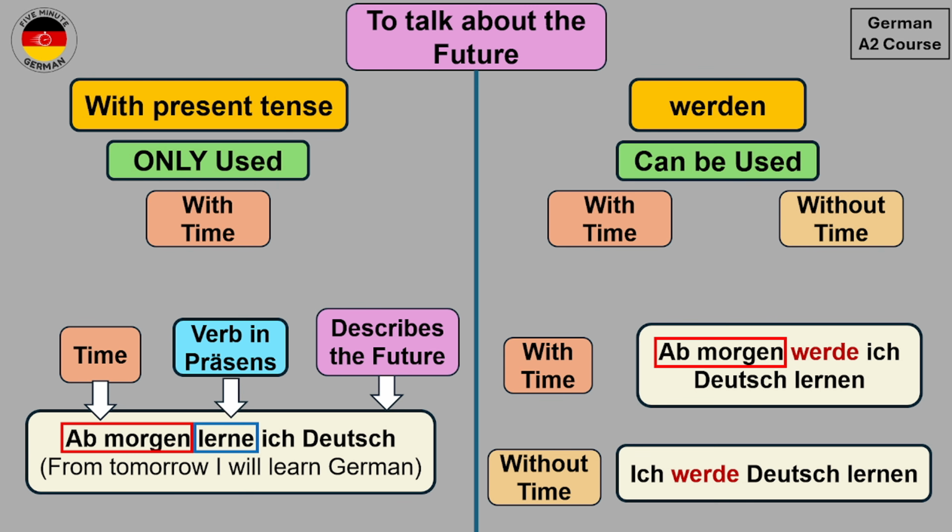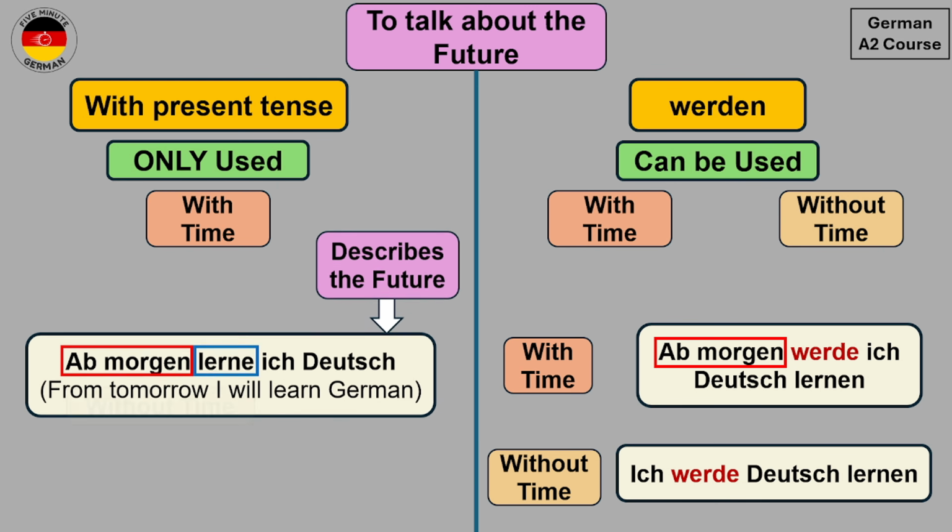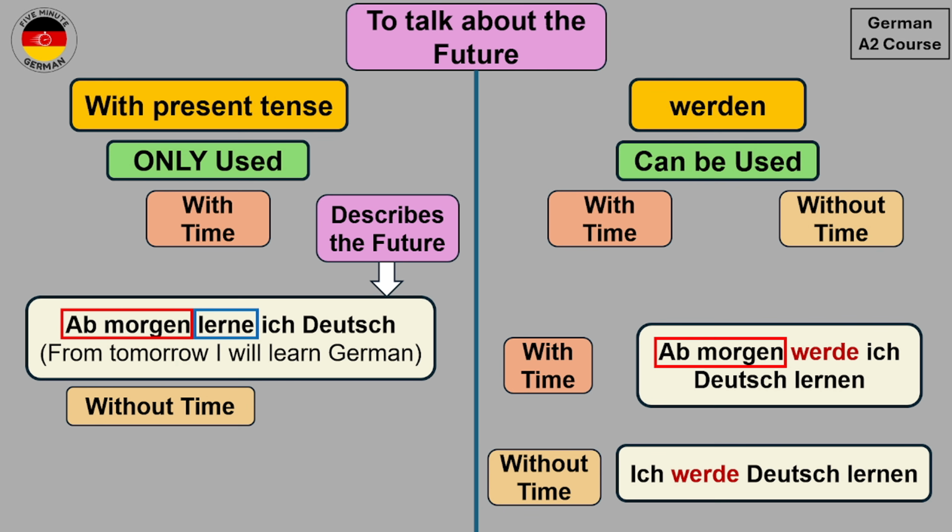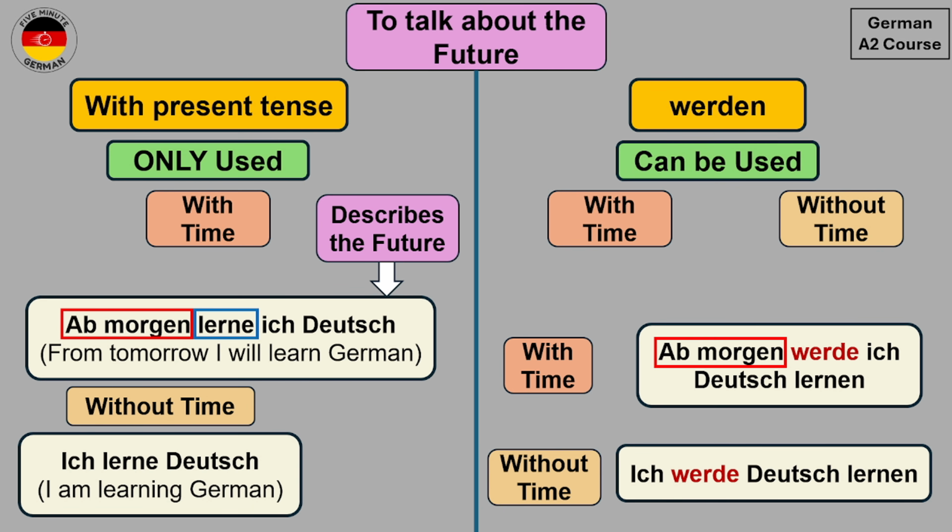Now if we use the present tense without time, then the sentence will be Ich lerne Deutsch, which translates to I am learning German. So this is not the future. This is an activity which is currently ongoing. So it is in the present tense.